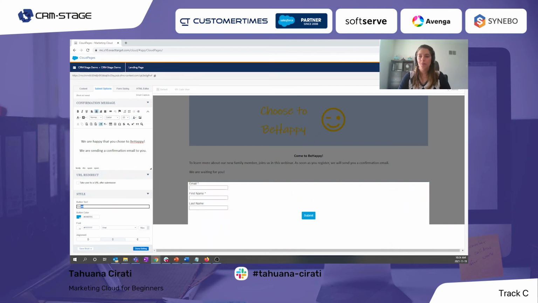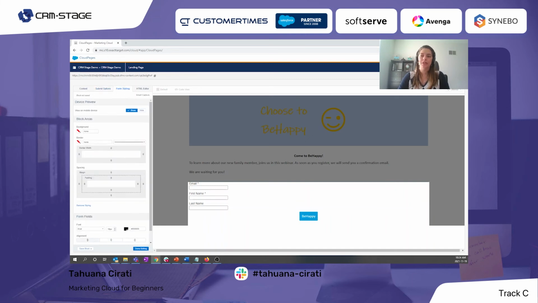And for the button, I want to change the text. And we can change the background color. We can do some configurations here as well. Change the font. I will put the same font for the other ones. And let's increase the size and align this.